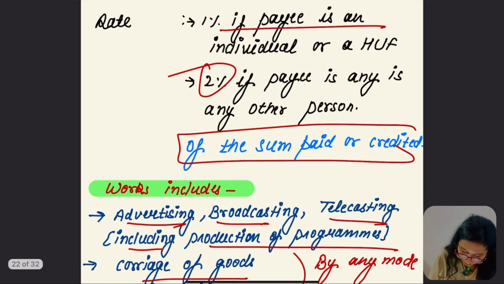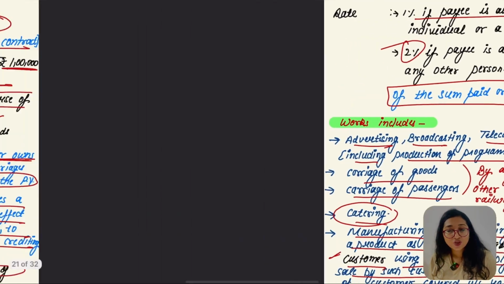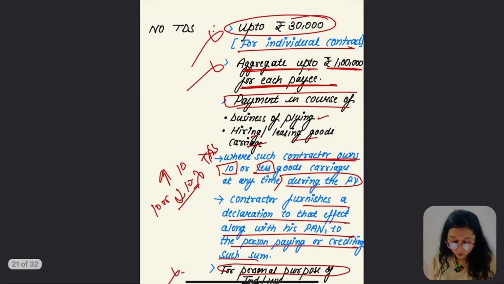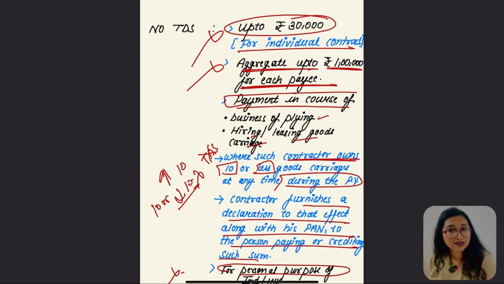So this was the end of section 194C, which says the rate is 1% for individual and HUF and 2% for the other remaining. The payer is a specified person, the payee is going to be the resident contractor, and specified sums were there: for an individual 30,000, aggregate 1 lakh, and some specifications were there, like PAN and all.